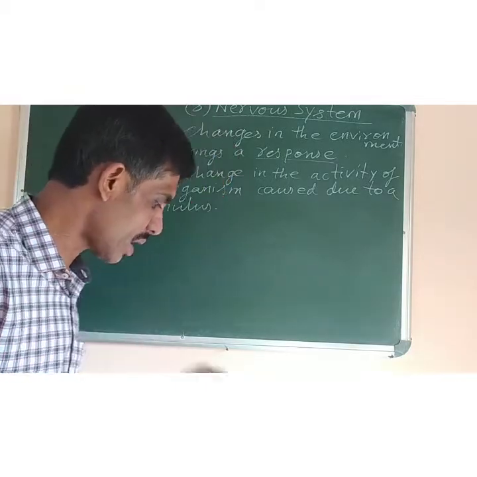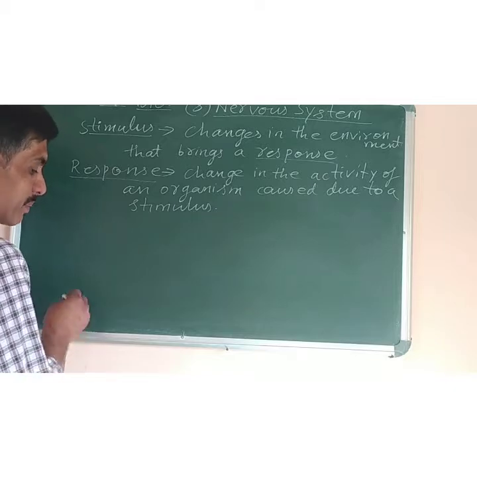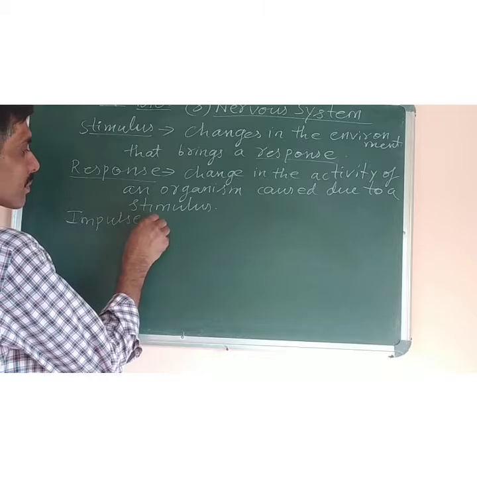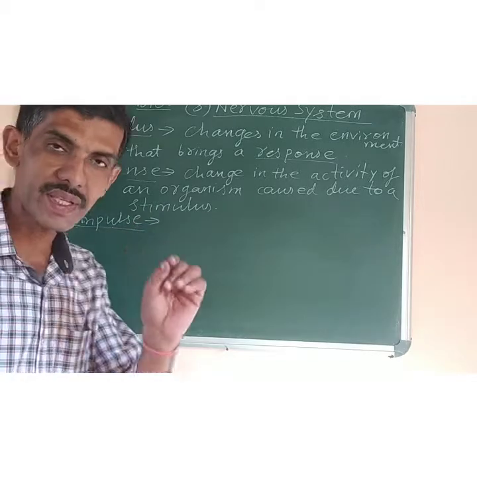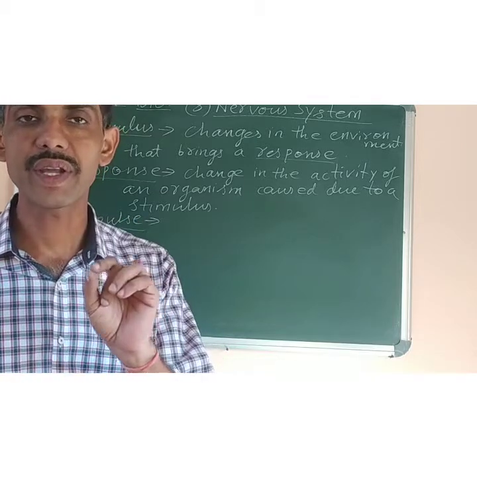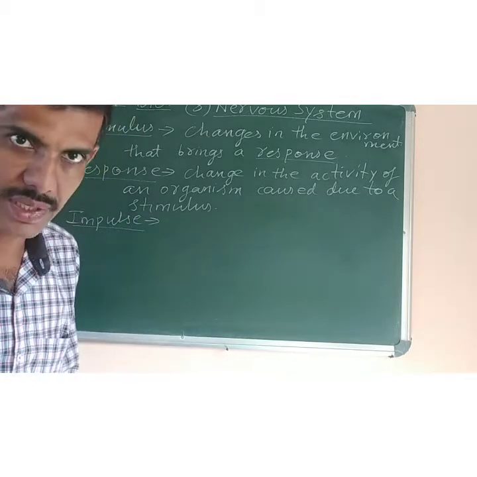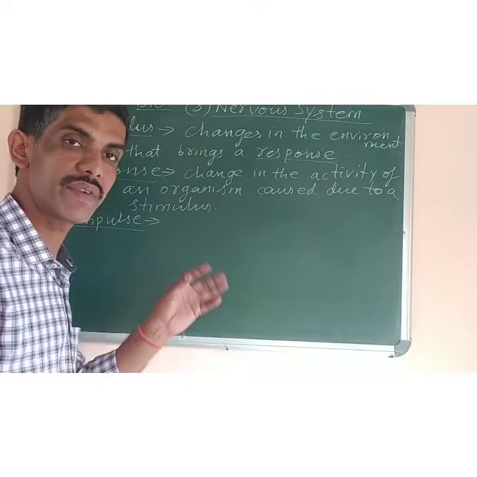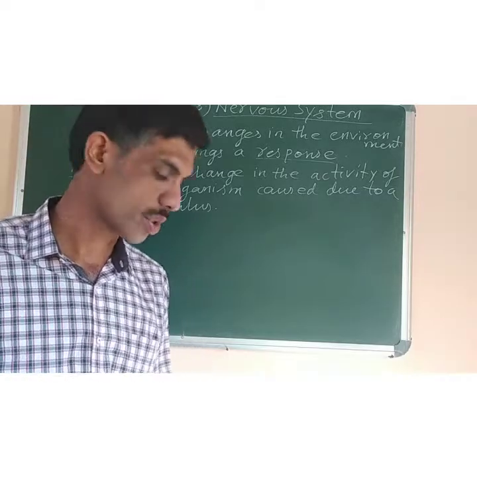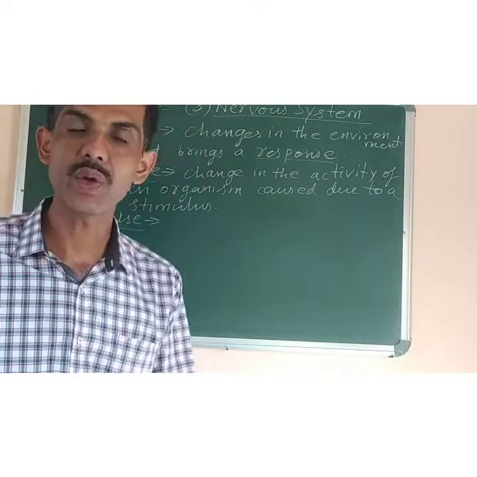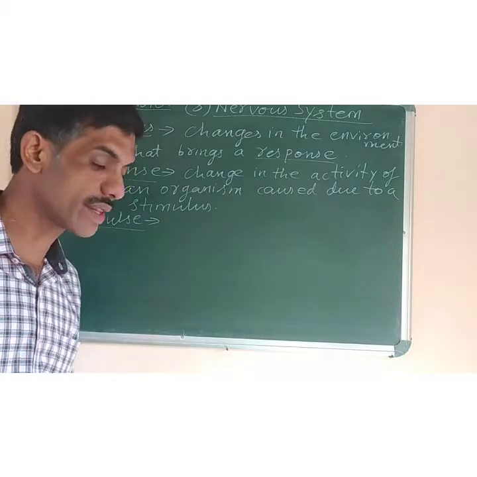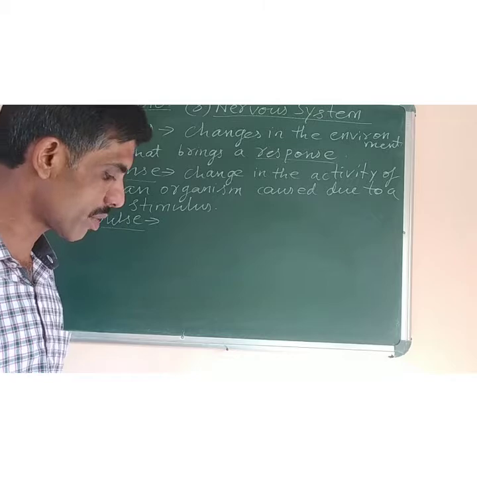Okay. Now next is, what is impulse? I-M-P-U-L-S-E, impulse. Impulse means the message which travels along a nerve cell in the form of electrical disturbance is called impulse. Now what is sensory neuron? There are three types of neuron you have to study. First of all you have to study what is neuron, then I will discuss it in detail.